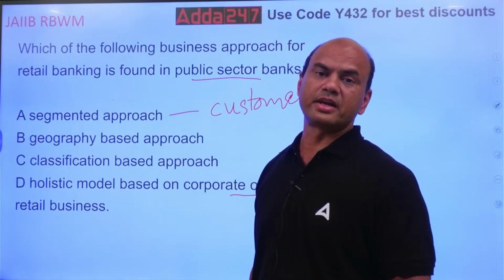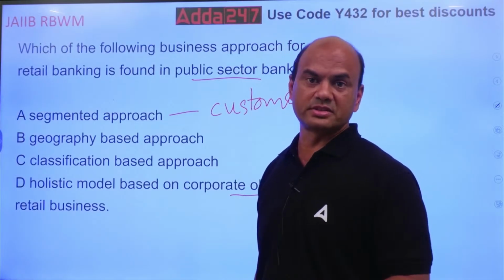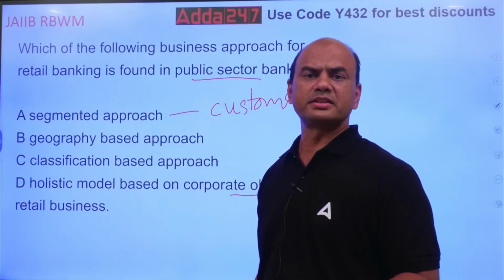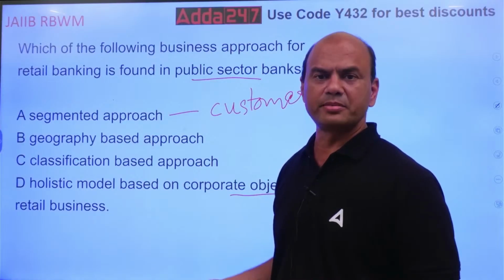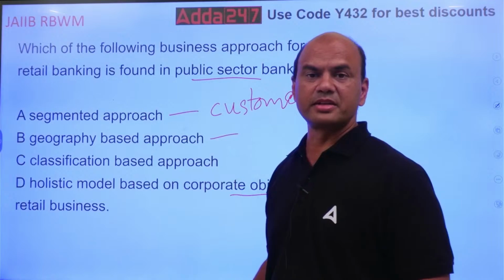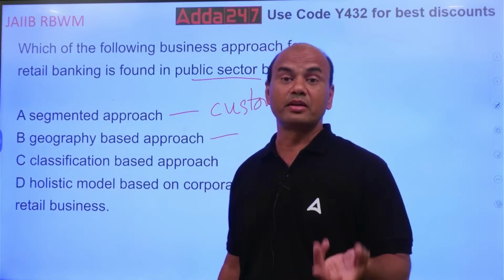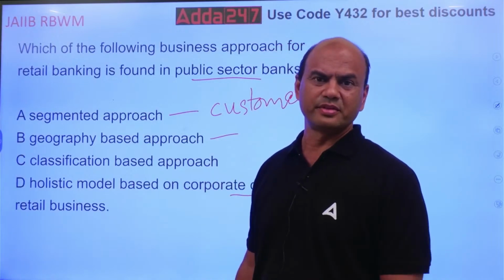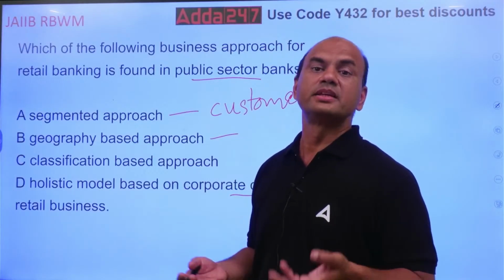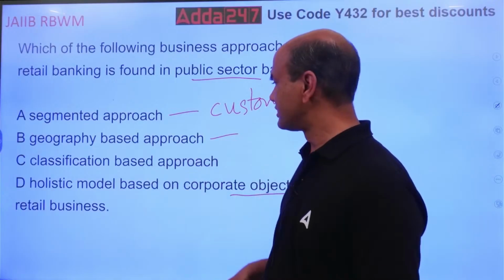If a branch has only farmers, it's called an agri branch. Some branches have only industries, so MSME branch, like this. Geography based means city branch, state wise, region wise, zone wise, city wise, anything.